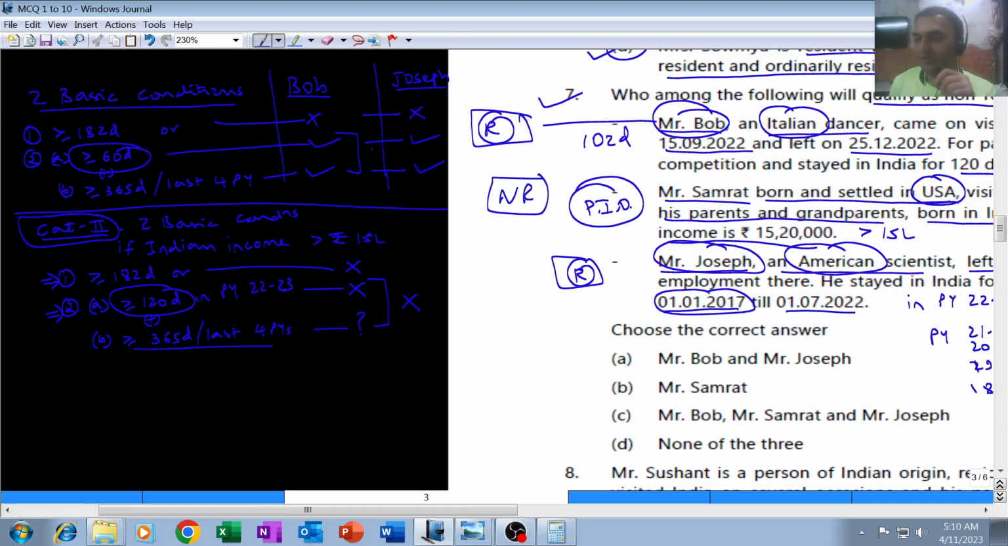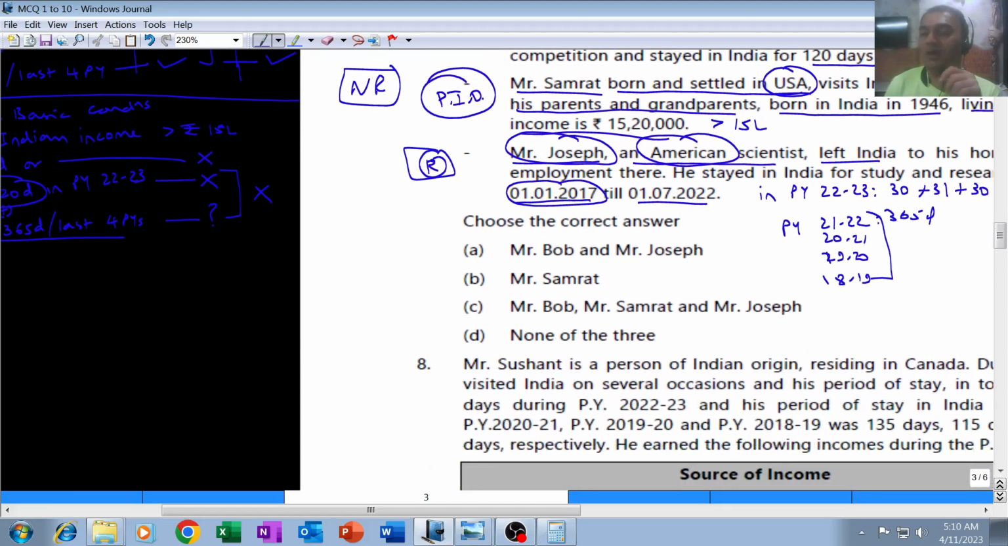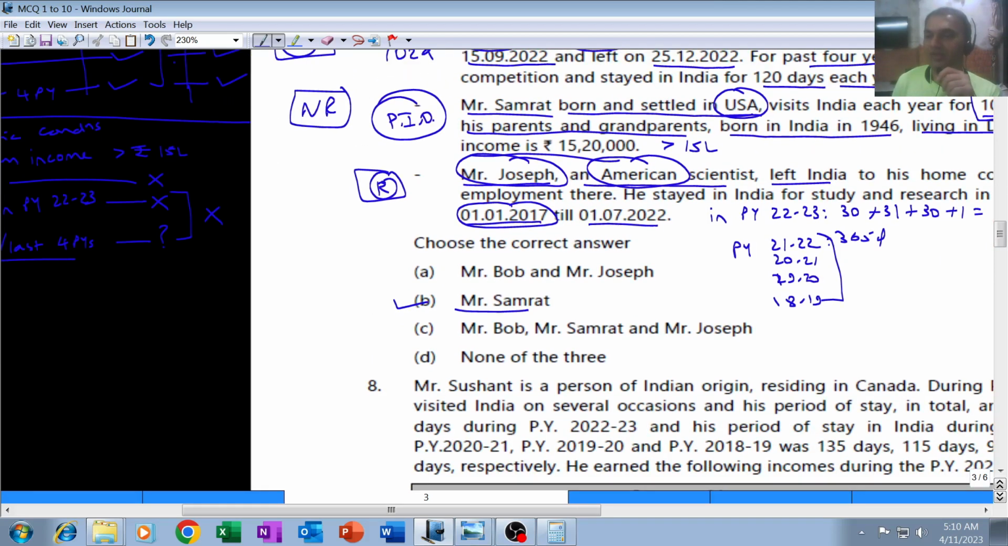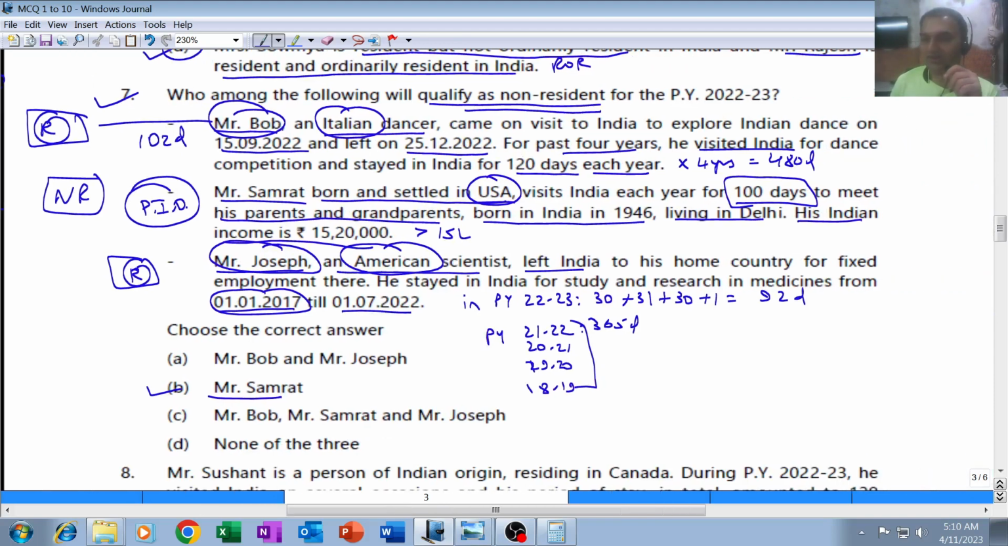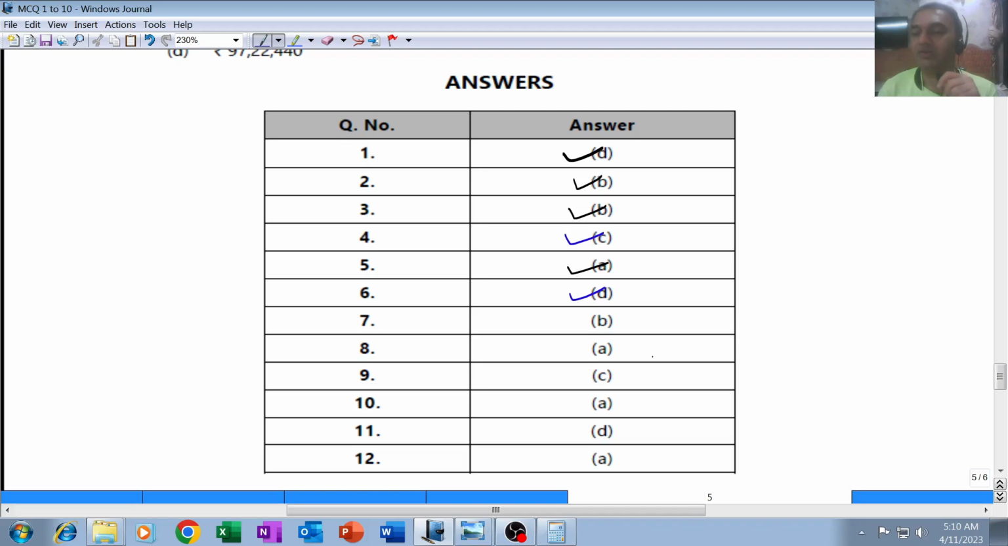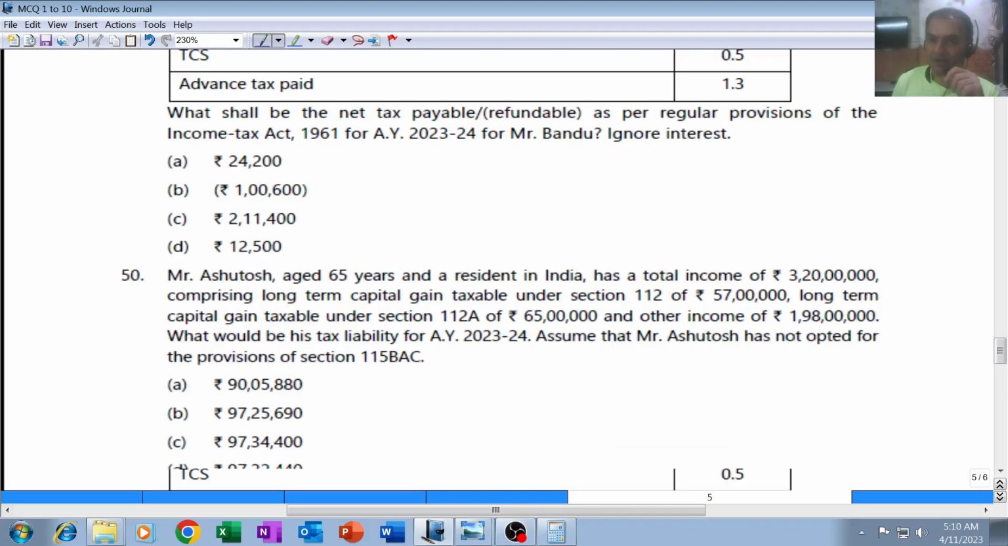So what is the answer? This is also a big question. B. B is the answer. Only Samrat will be non-resident. What is the question? The question is which of the following three will qualify as non-resident? The answer is only Samrat. Let's just check what the Institute's answer is. The Institute's answer is also B. That is Samrat, for question number 7.